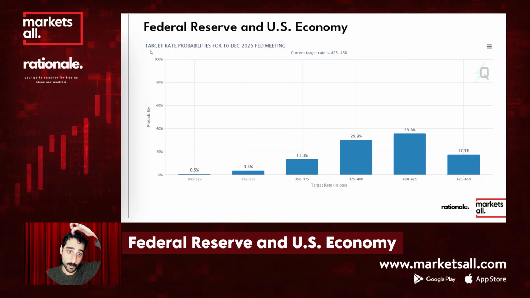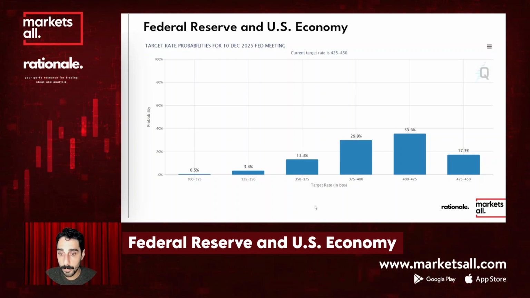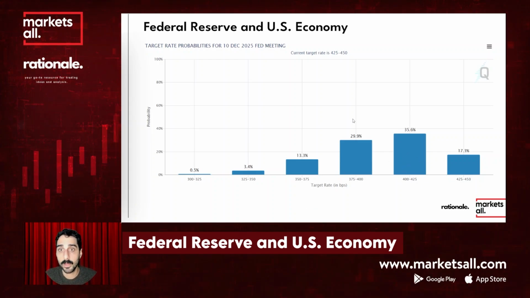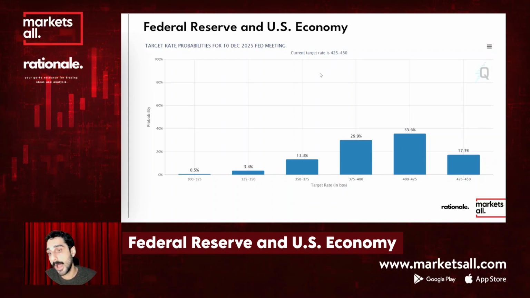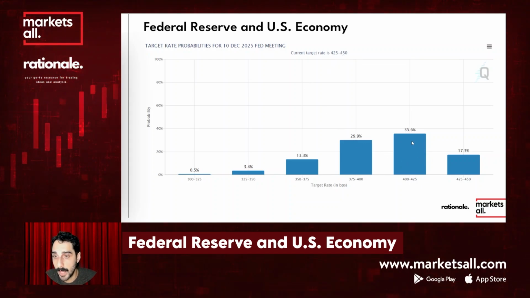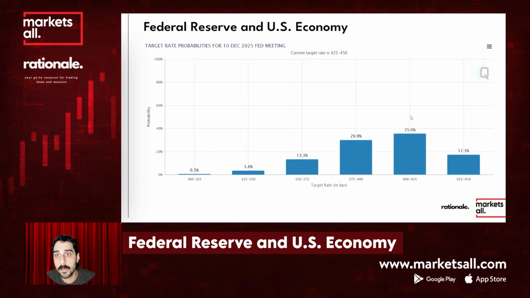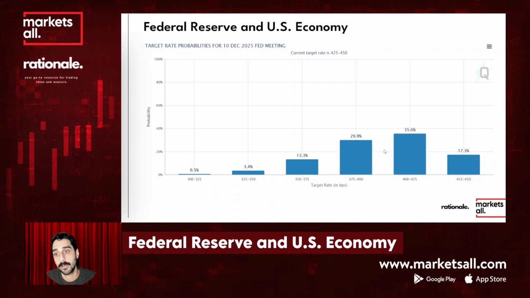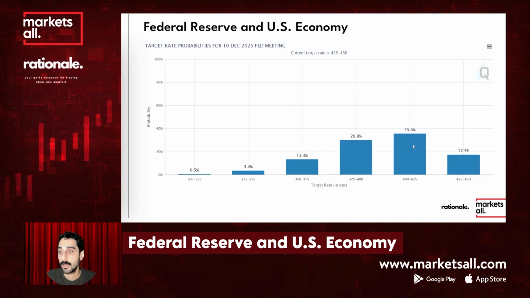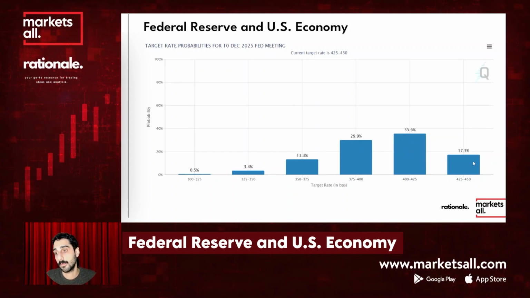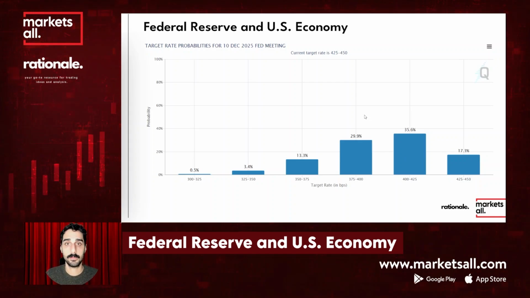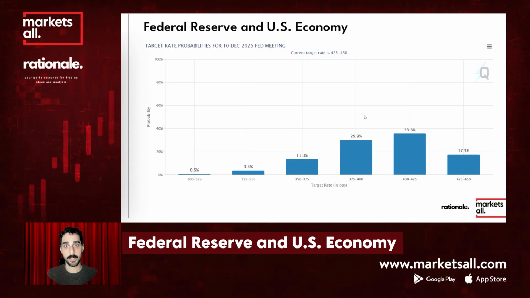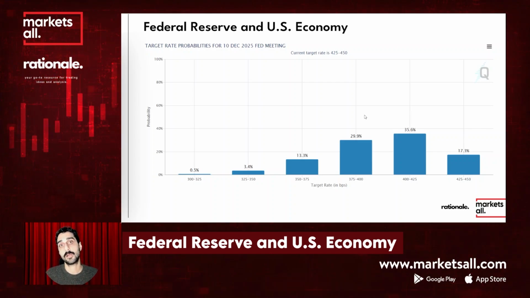Before skipping that, here you see the CME FedWatch tool, and you can see that the current rate is in the 425-450 range, and it is expected that there will be one or two rate cuts in 2025, as you can see, and the no-rate-cut probability is 17%. That's the current scenario right now, and you can get this slide as a benchmark as it's the start of this year.